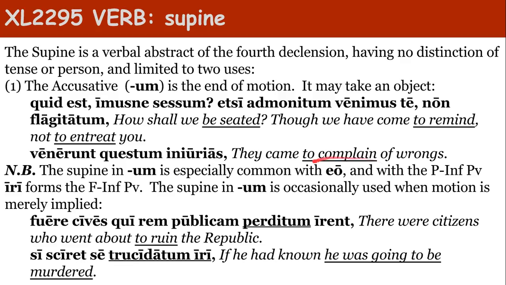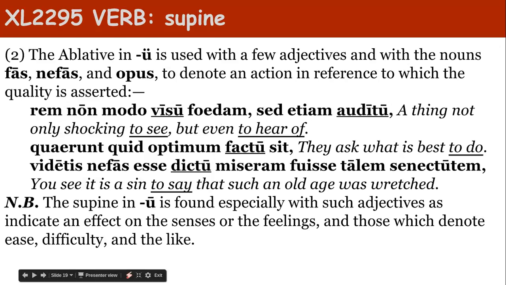The supine is very common with eo. So who would come to destruction? And the future, supine with a long u, it's actually an ablative of means phrase, but is often translated as well as to see. A thing not only shocking in the seeing, but even in the hearing. Fac quod sit optimum, he asks what is best in the doing, or to do.